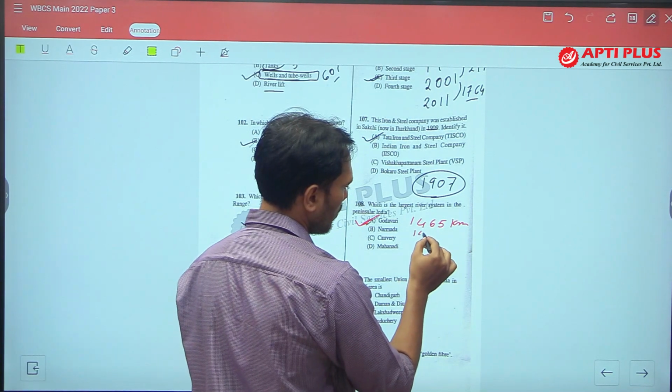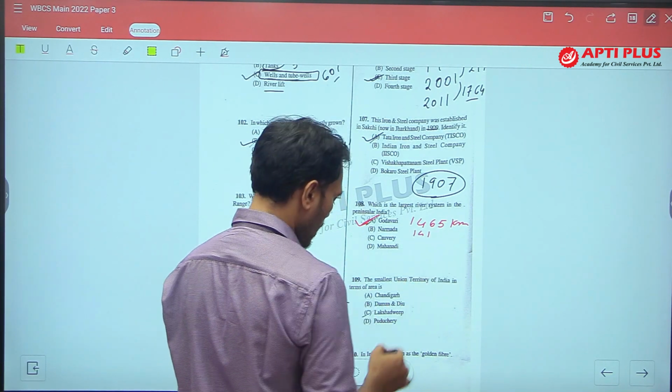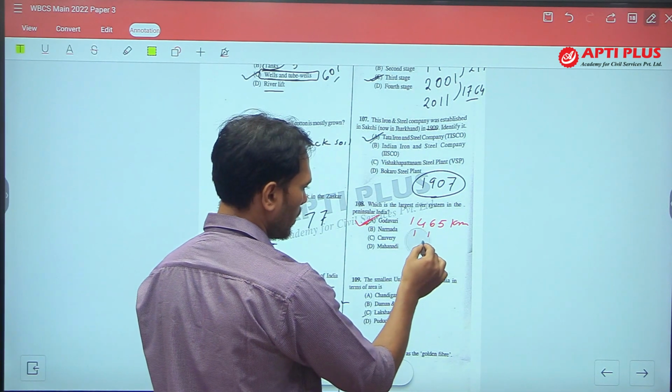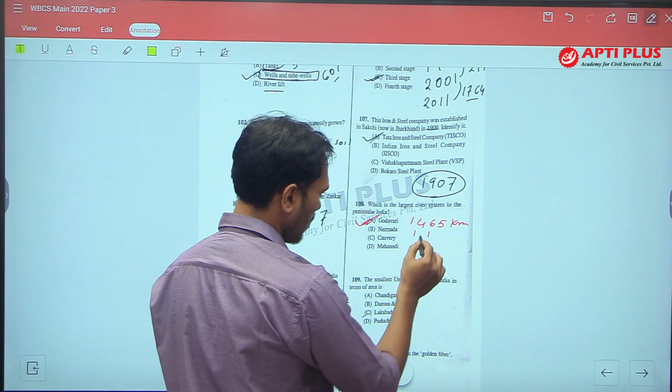Narmada has a length of 1312 kilometers.